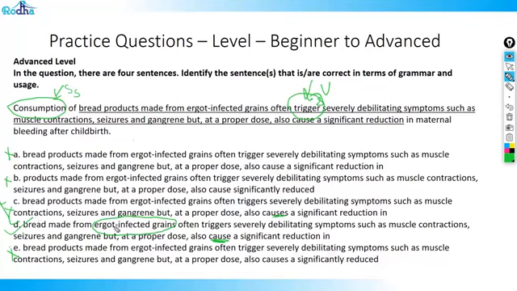Let me just repeat it. First point we checked was what is triggering. We realized consumption is triggering, and because consumption is singular, the verb has to be singular. So triggers. Two options had trigger. The second point is you had to look at this verb cause. What is causing? So you realize that the grains are causing. And that's when we identified it can't be causes, because grains are plural and causes is singular, and therefore this option has to be the right answer. Very, very good question to practice. A high advanced level question. Let's go to the next one.